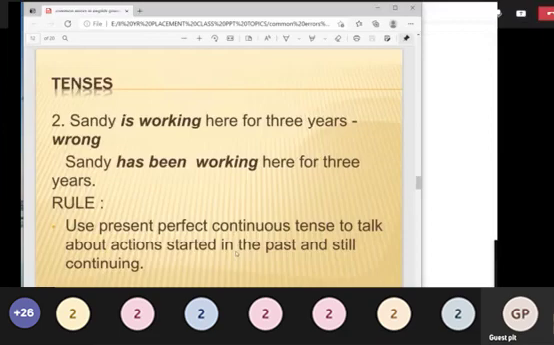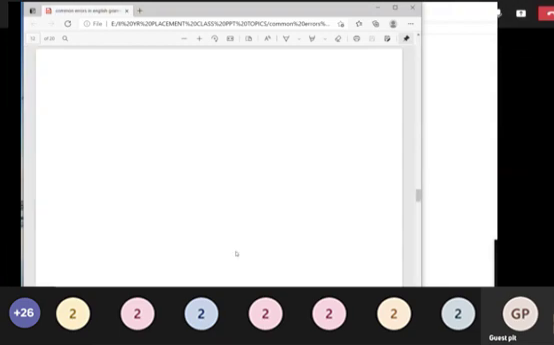In perfect tense you can use has, have, had. If it is present tense you can use has and have. For singular you use has, for plural you use have. Sandy is a singular subject, so you use has. And since it is coming in a continuous form, you have to use been. Sandy has been working here for 3 years. So that is a rule. Learn such simple rules and formulas.